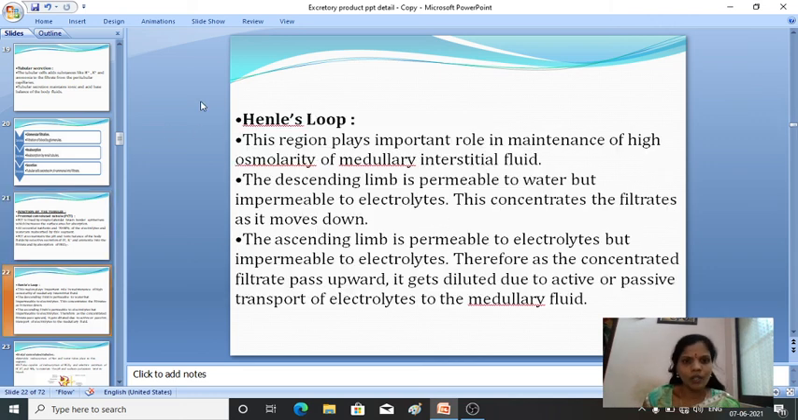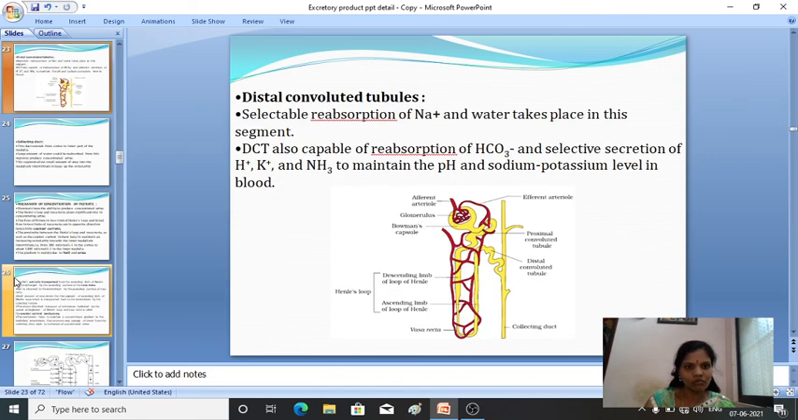Then Henle's loop. So what happens in Henle's loop? This region plays an important role in the maintenance of high osmolality of the medullary interstitial fluid. It helps to maintain high osmolality. Henle's loop has two limbs: one is the ascending limb and another one is the descending limb. The descending limb is permeable to water and impermeable to electrolytes. The ascending limb is permeable to both water as well as electrolytes. I am repeating once again so that it will be easy for you to understand.